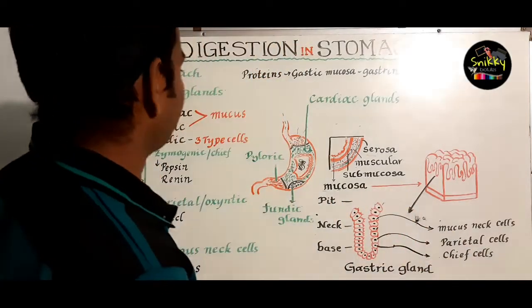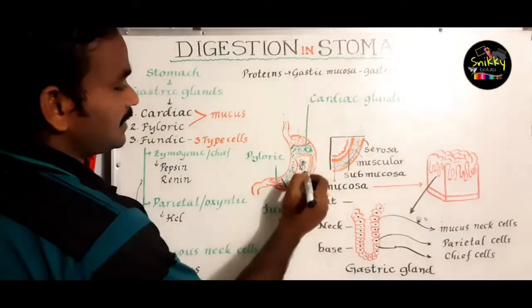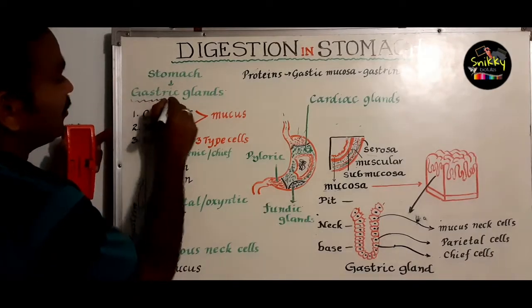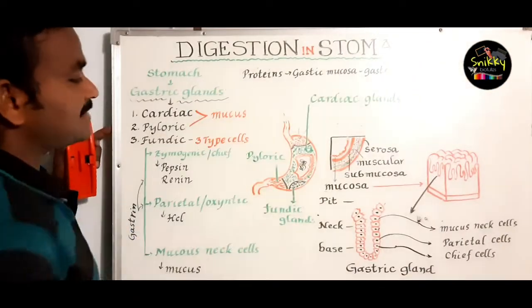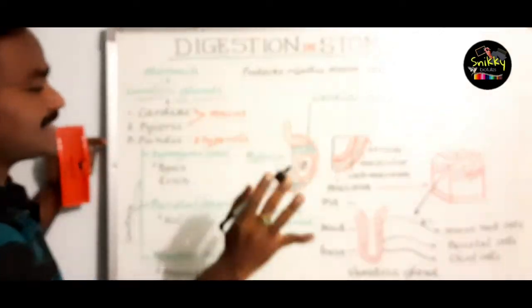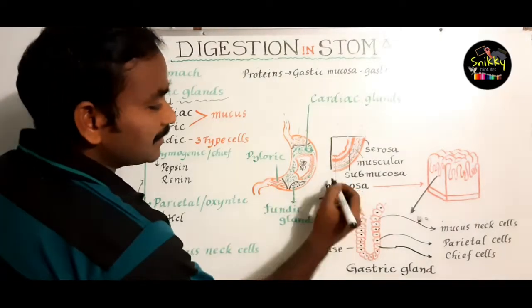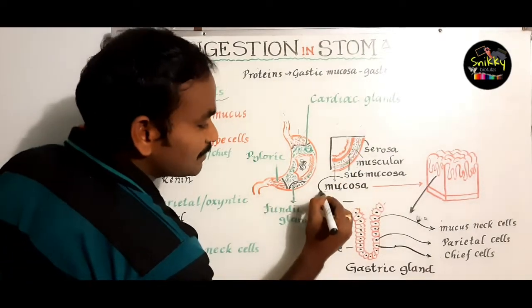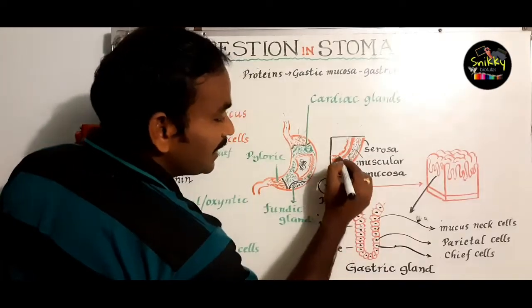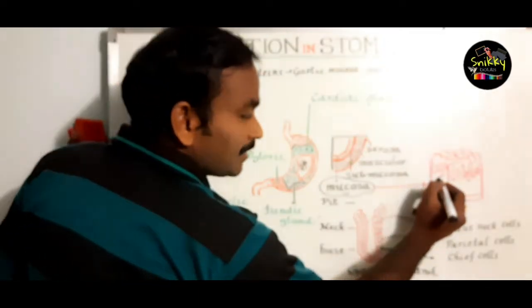Let us study. The inner layer of the stomach has glands. Those glands are called gastric glands. What do you call those glands? Those glands are called gastric glands. These gastric glands are located in the inner layer, the mucosa.